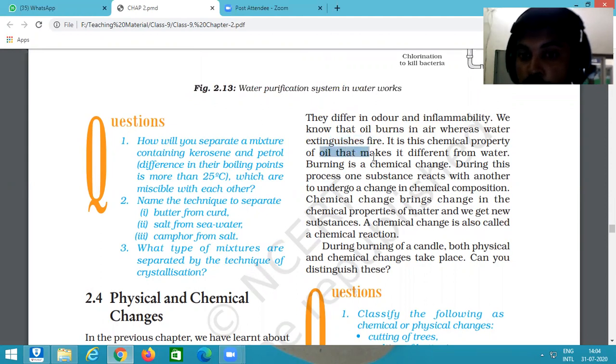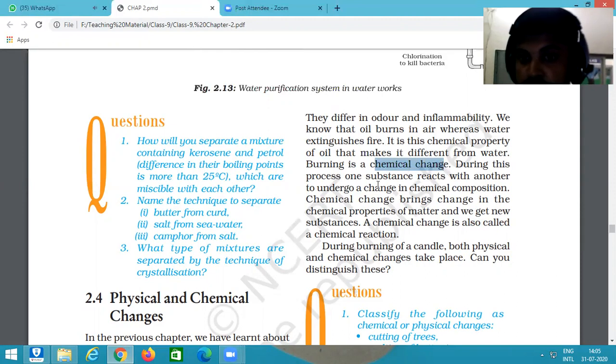Chemical property of oil that makes it different from water. It is an example of a chemical property of oil that makes it different from water. Burning is a chemical change. Burning is the example of chemical change.